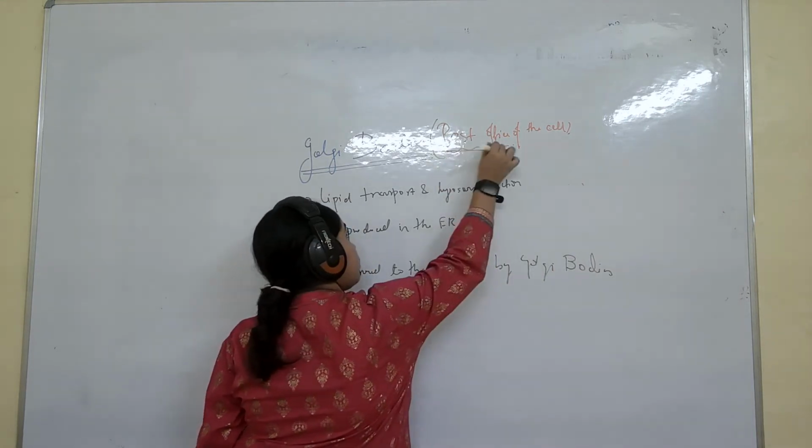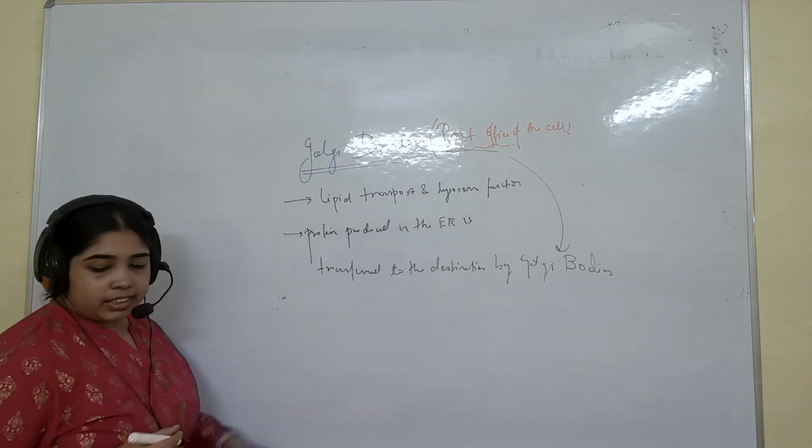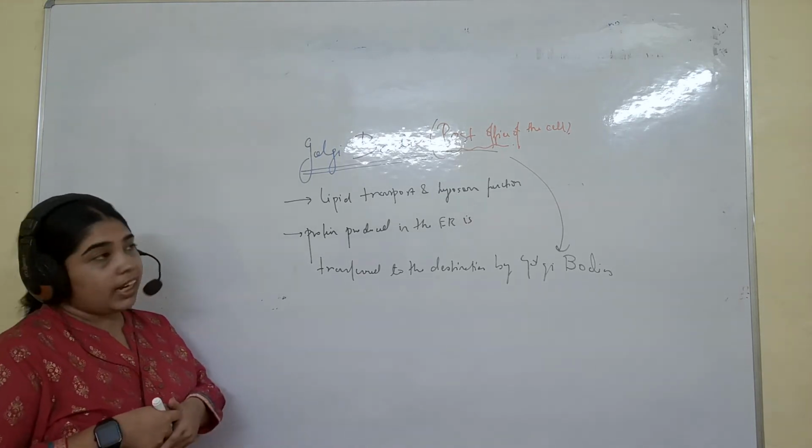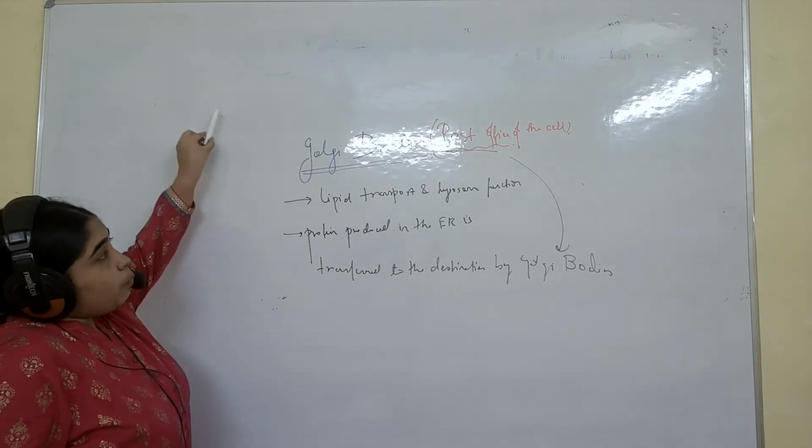That is why it is called the post office of the cell. Understand? Any more points required? No, just remember the post office of the cell, lipid transport and lysosome function, and the protein.